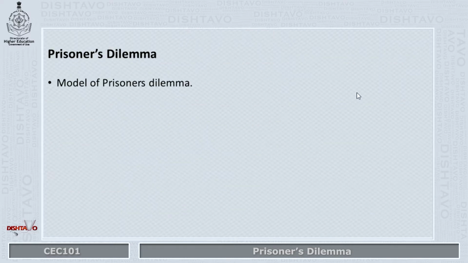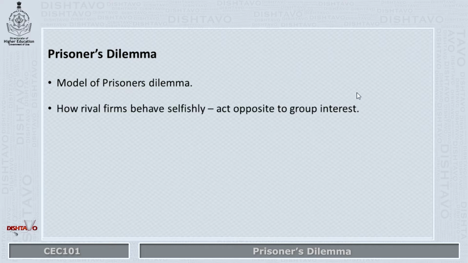Let us try to understand the original example of prisoner's dilemma, which is actually borrowed from the criminal law subject. Prisoner's dilemma, when applied in oligopoly situations, shows how rival firms under oligopoly behave selfishly and act opposite to the group interest or to the industry's interest.